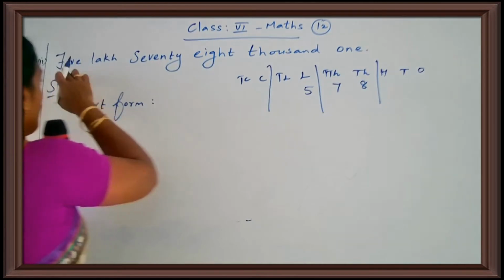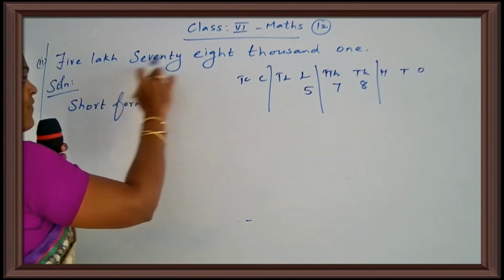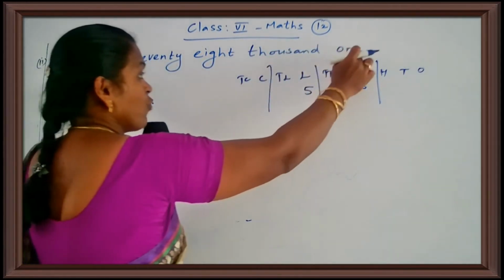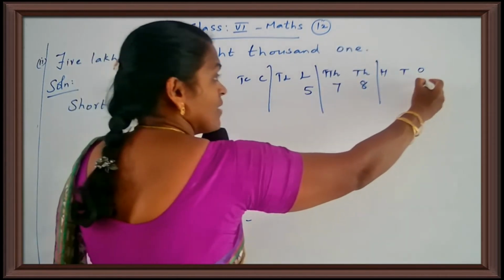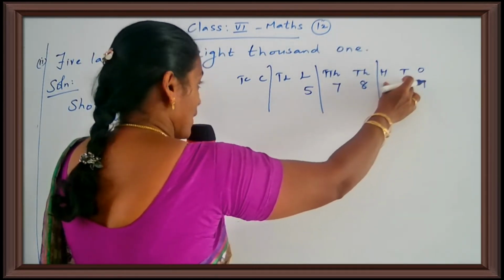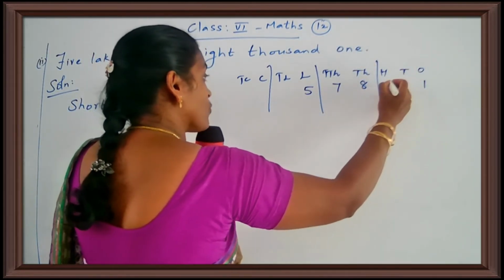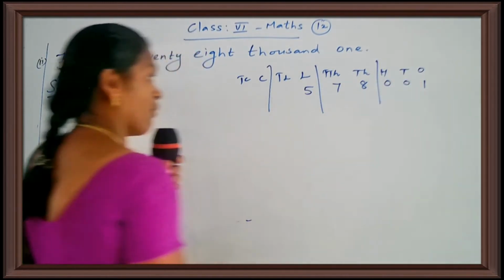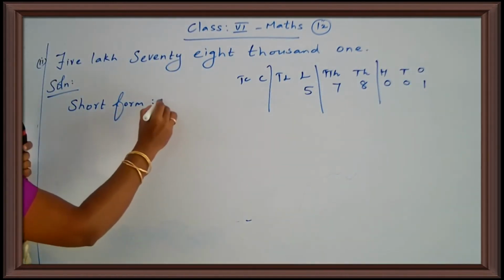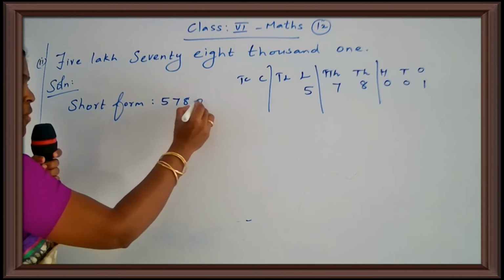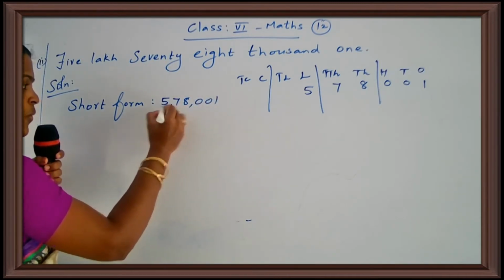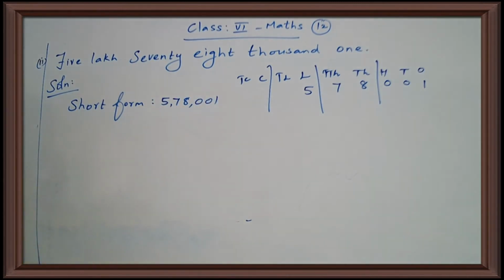Then 78,001: hundreds is not given, tens also not given. So 1. The remaining places, you put 0. So your answer is 5,78,001. This is the short form.